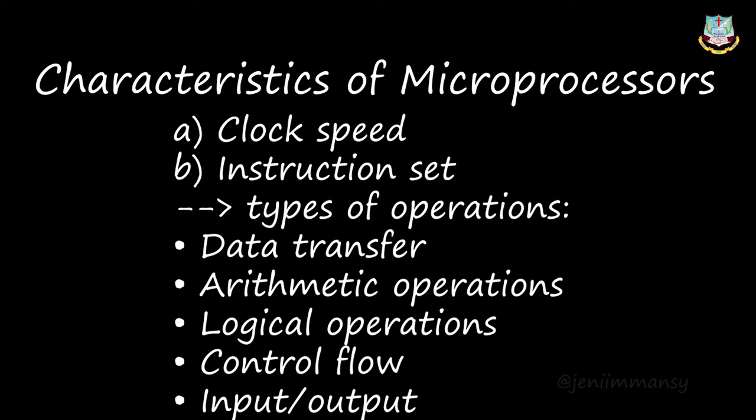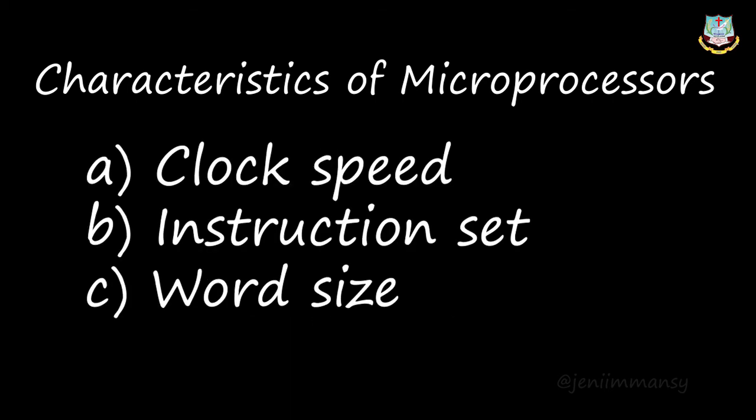So this input and output also will come inside this instruction set. Okay, and the next characteristic of microprocessor is word size. The number of bits that can be processed by a processor in a single instruction is called word size. If you are giving one instruction, how many bits are processed in that single instruction, we'll say it is word size.